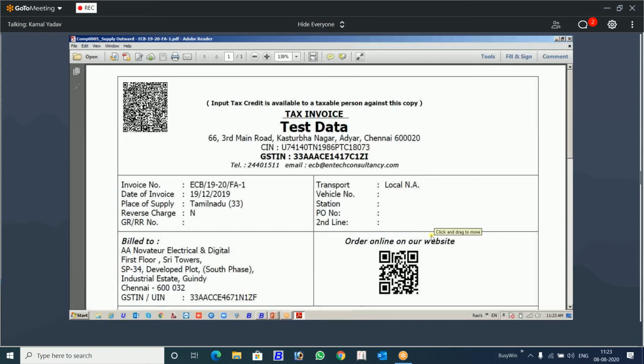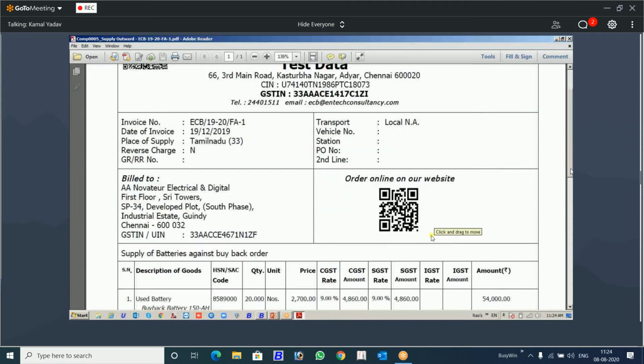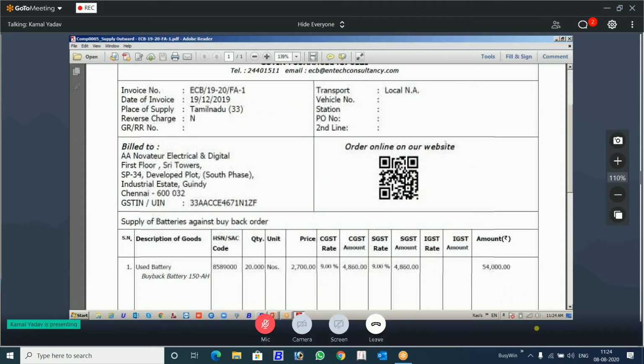When you scan this top QR code, information related to the company TIN number, my voucher number, my company name, whatever I have encoded, will be scanned. And here you can see the second one, order online on our website. There is a website link. If you scan this, you will directly be routed to the website of that particular customer. So this is the small information that you can give.